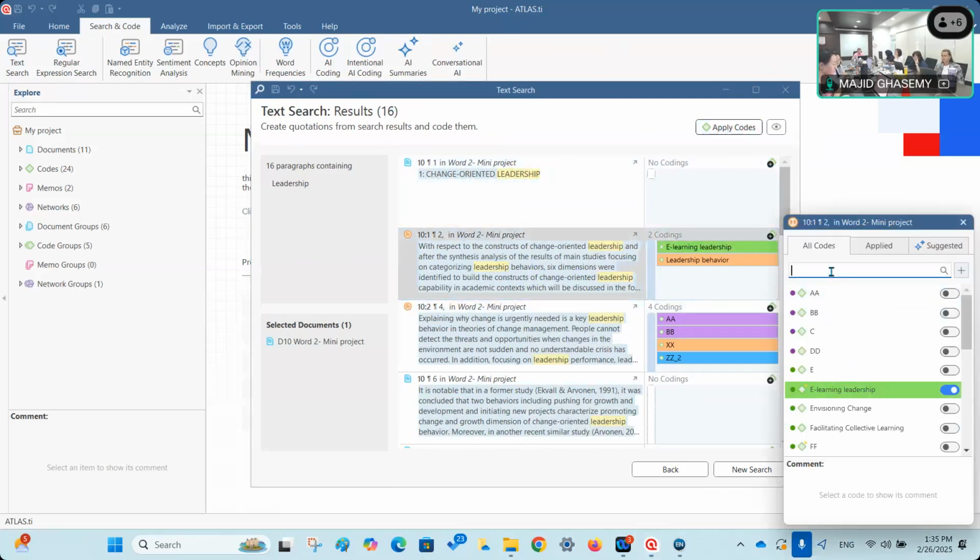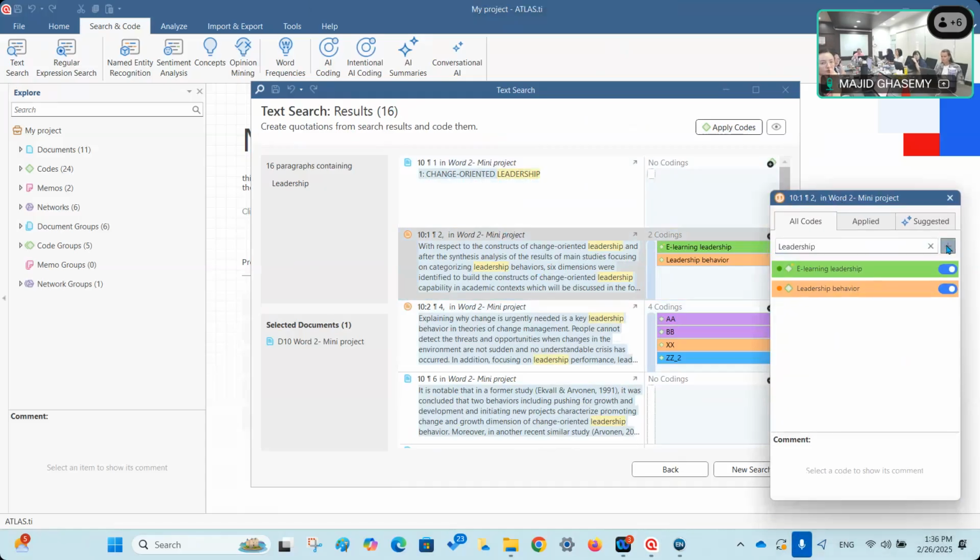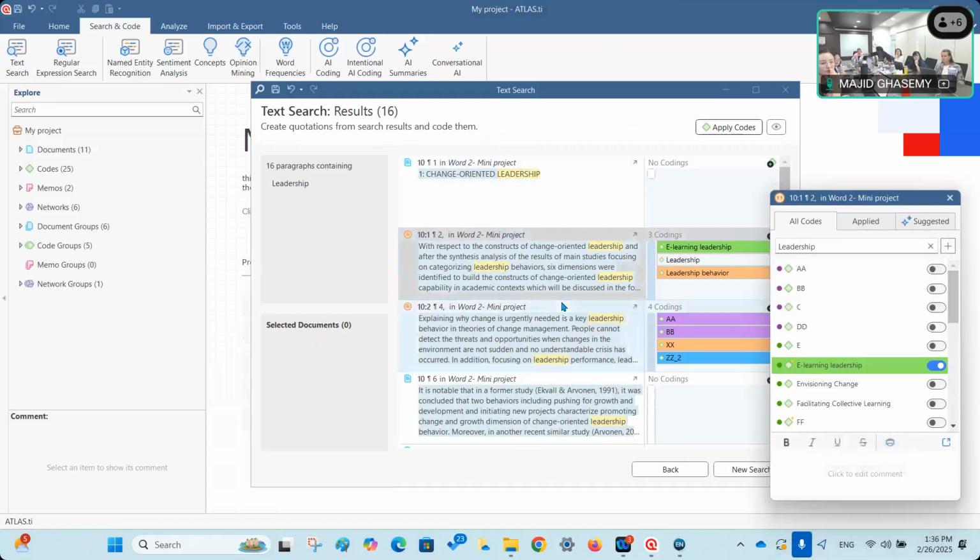Now I can define a new code to apply to this particular quotation, or I can use any of the existing codes and apply it to this particular quotation. So for this one, I'm just defining a new code, which is leadership, and I just apply it to this particular quotation, as you can see.